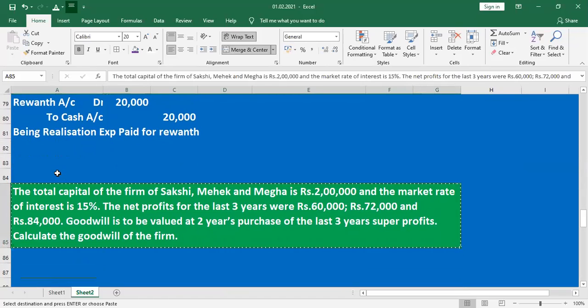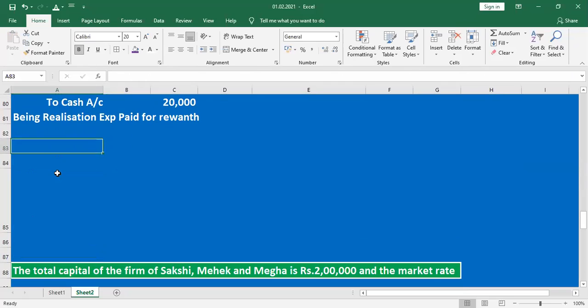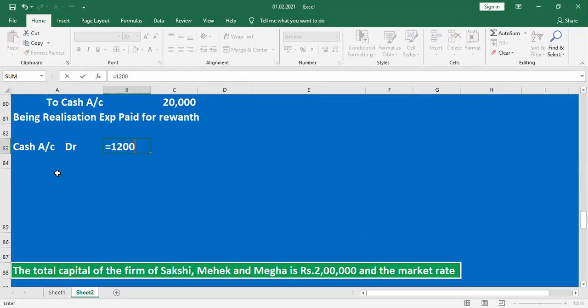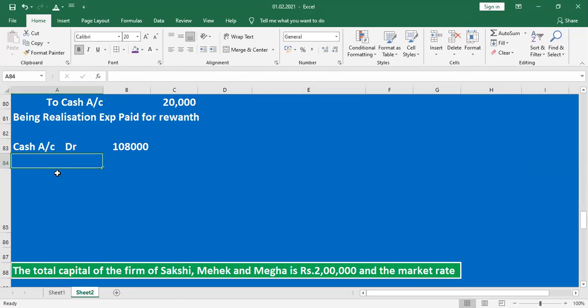So any amount received, cash account or bank account debit. How much amount received? 90% of 1,20,000. 90 by 100 into 1,20,000 is 1,08,000.